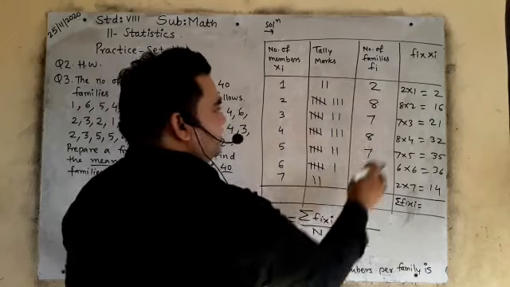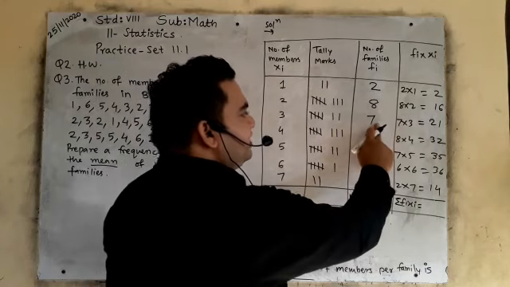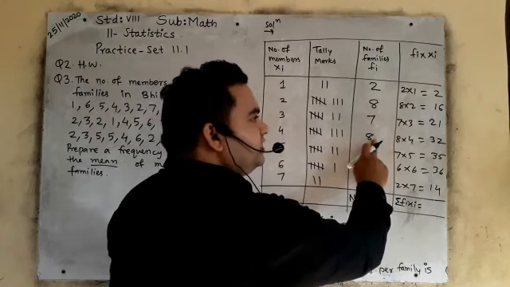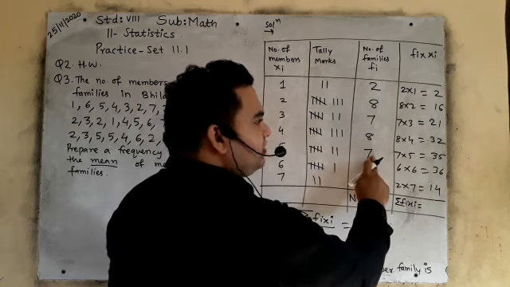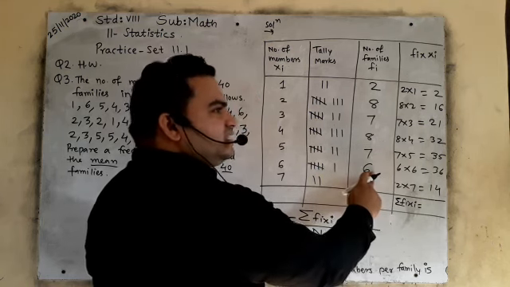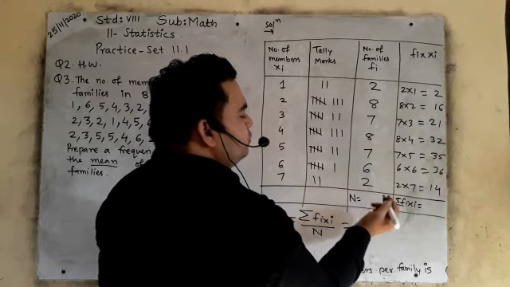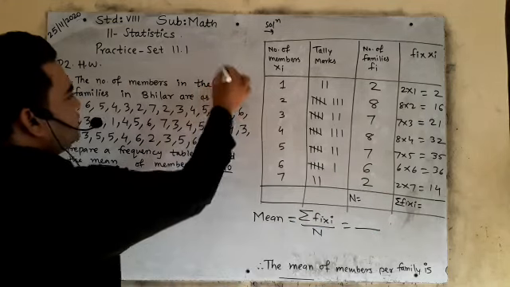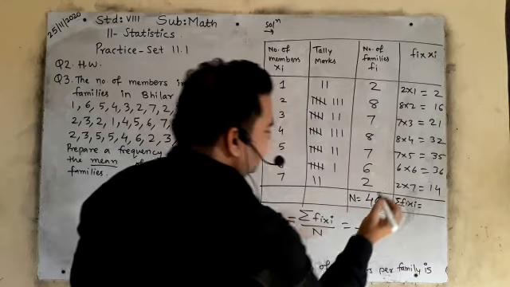Okay, now count it. 2 and 8, 10. 10 and 7, 17. 17 and 8, how much? 25. 25 and 7, 32. 32 and 6, 38. 38 and 2, 40. Yes, it is 40. Can you see here? It is 40. It means your answer is right.